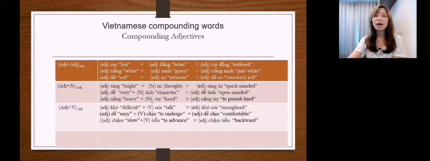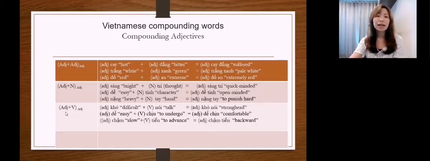And when I plus it with a noun, tay, which means hand in English, I have the compounding adjective nặng tay. We use it when you want to refer to someone who punishes others very hard.